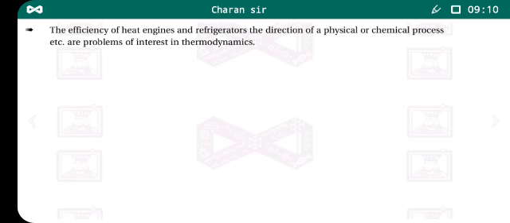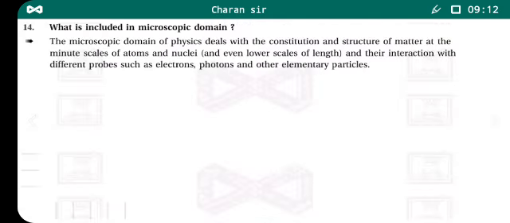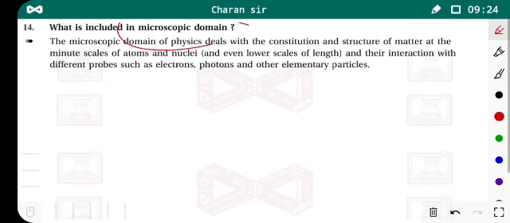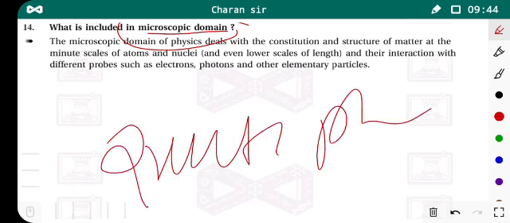So now next question: what is included in the macroscopic domain? We have discussed earlier which types of phenomena are included in the microscopic domain: atomic, molecular and nuclear phenomena, interaction between electrons, protons, neutrons. These types of phenomena are studied in the microscopic domain. And the branch of physics that helps to understand these phenomena is quantum mechanics or quantum physics.